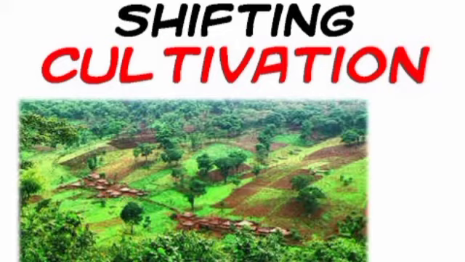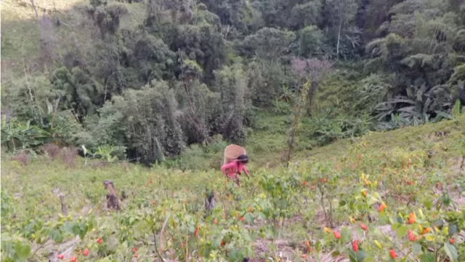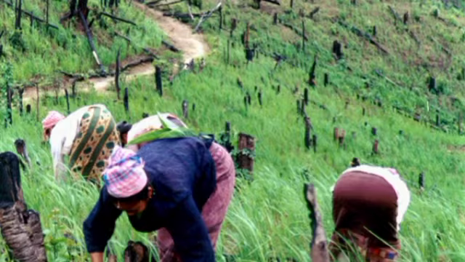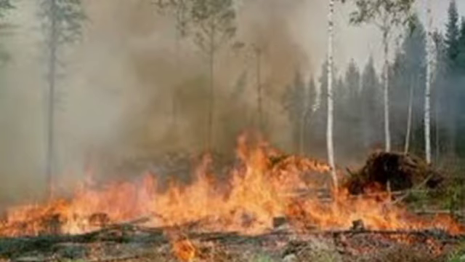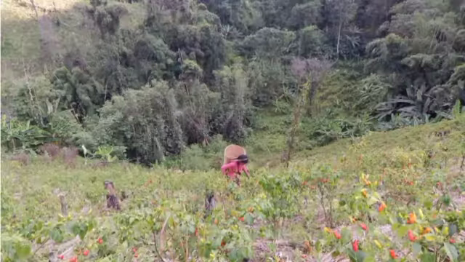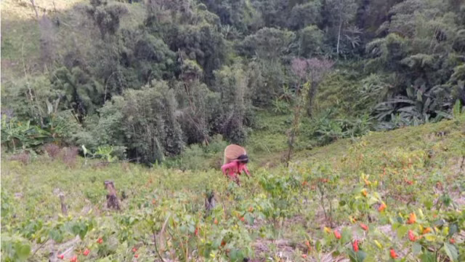Next, shifting agriculture. This type of agriculture is performed by tribal people in a piece of forest land after clearing the trees through felling and burning the trunks and branches. Once a land is cleared, crops are grown for 2 or 3 years and the land will get abandoned as the fertility of the soil decreases.